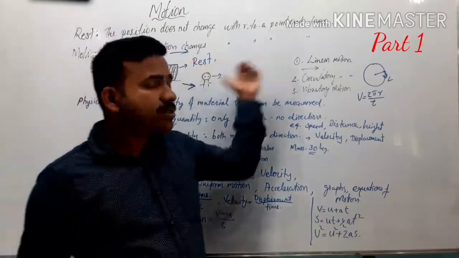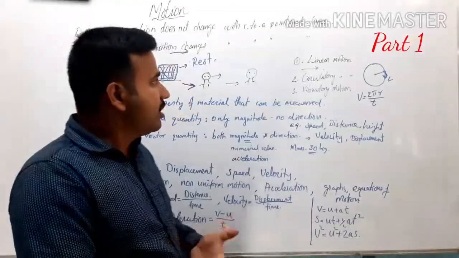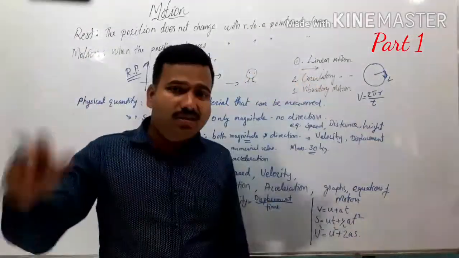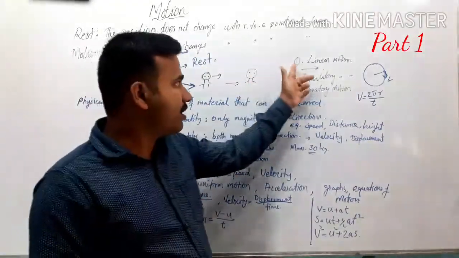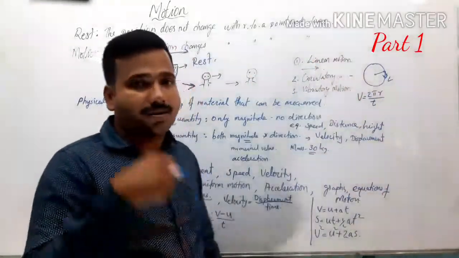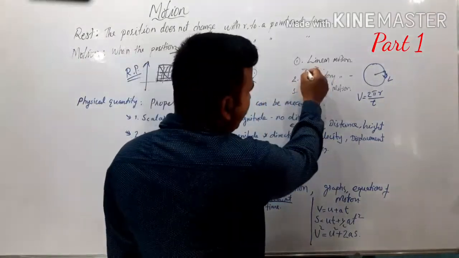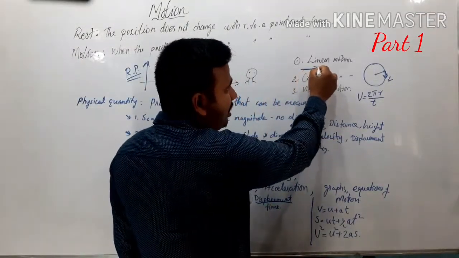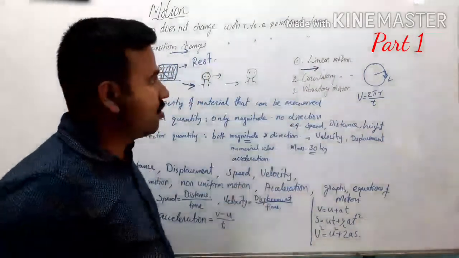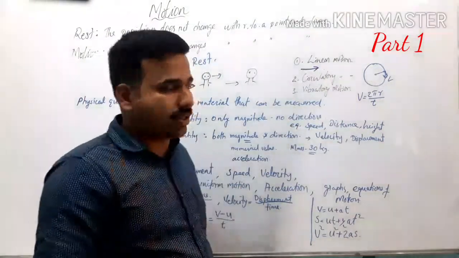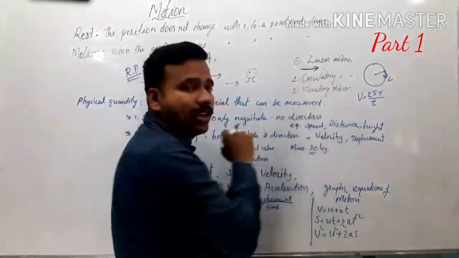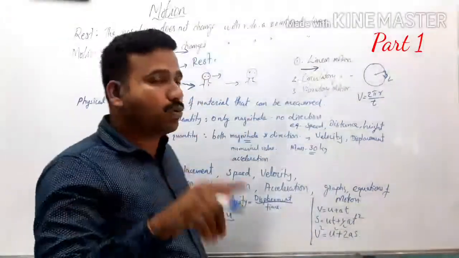And when we look at different types of motion, there are different types of motion you might have studied in your lower classes. Number one, linear motion or rectilinear motion. What do you mean by rectilinear motion? The motion of an object in a straight line is called linear motion. And the second one is called circulatory motion or circular motion.